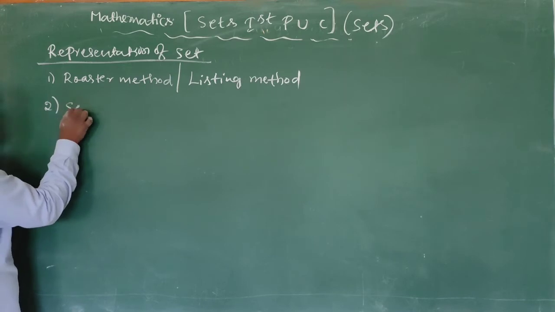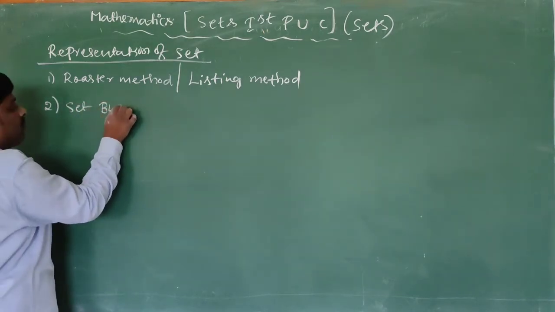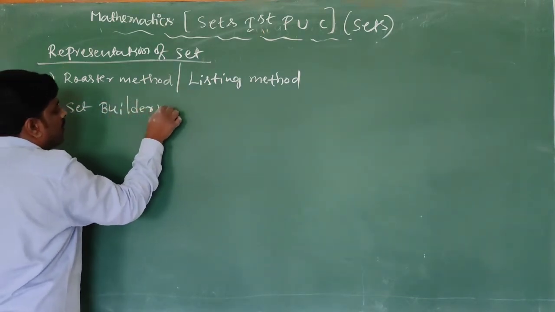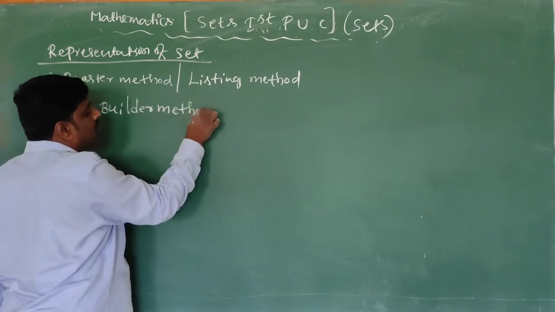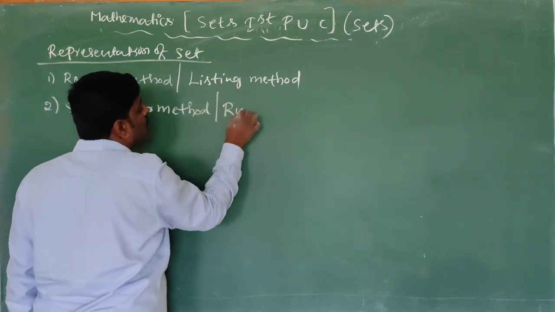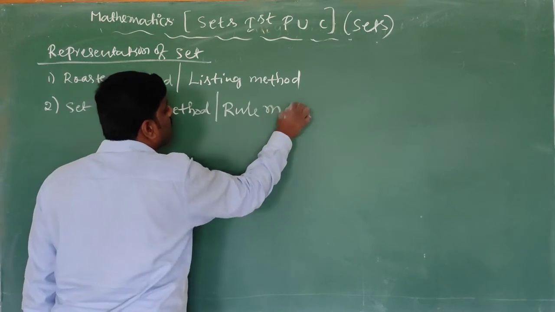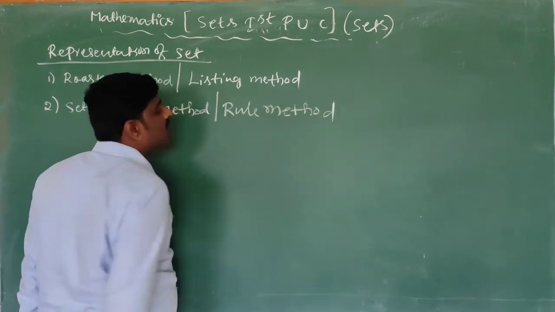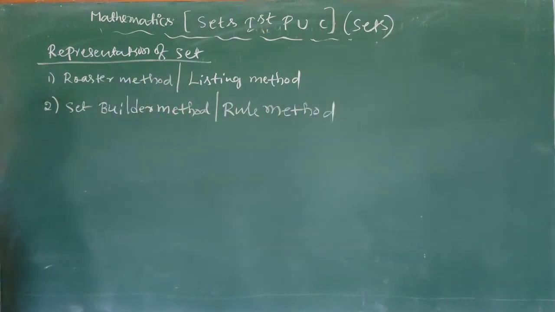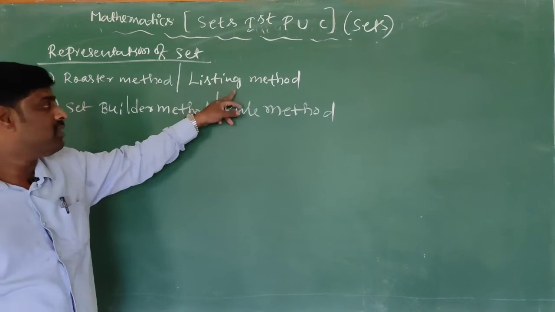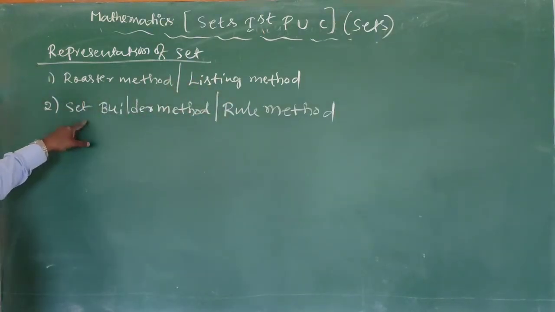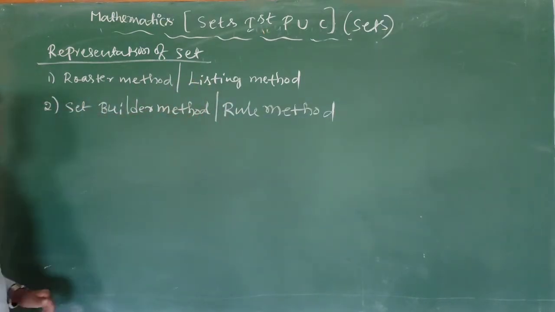Second one is the set builder method, or rule method. These are the two forms of representation of a set. First representation is the roster method or listing method. Second representation is the set builder method or rule method.